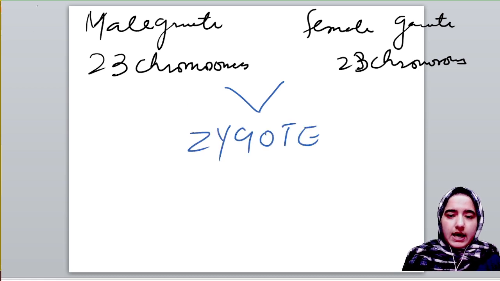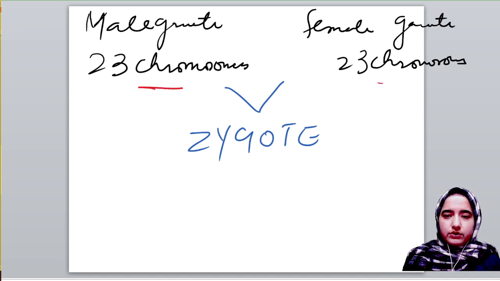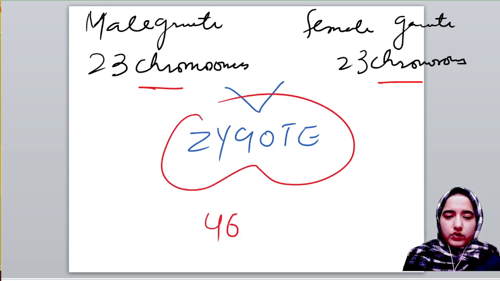Please remember, the 23 chromosomes from male and 23 chromosomes from female will fuse, and they will form zygote, which has 46 chromosomes.